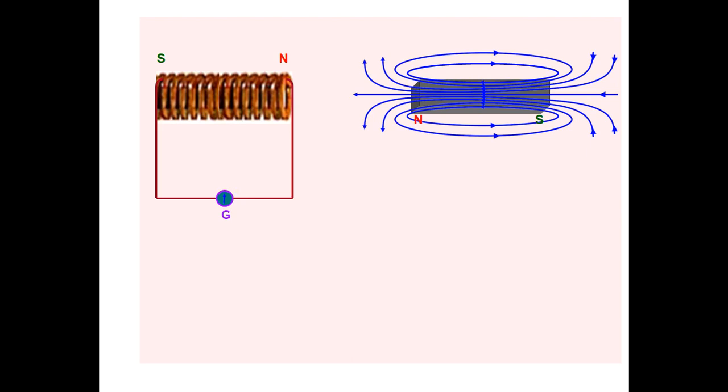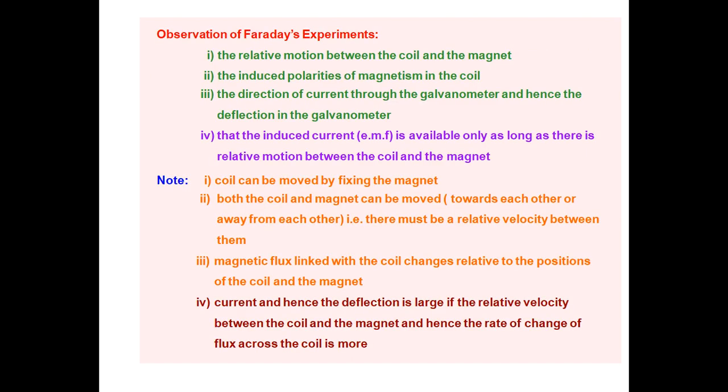Electromagnetic induction. Here we produce current by changing or varying the magnetic field. The result of this experiment is Faraday's law of electromagnetic induction.